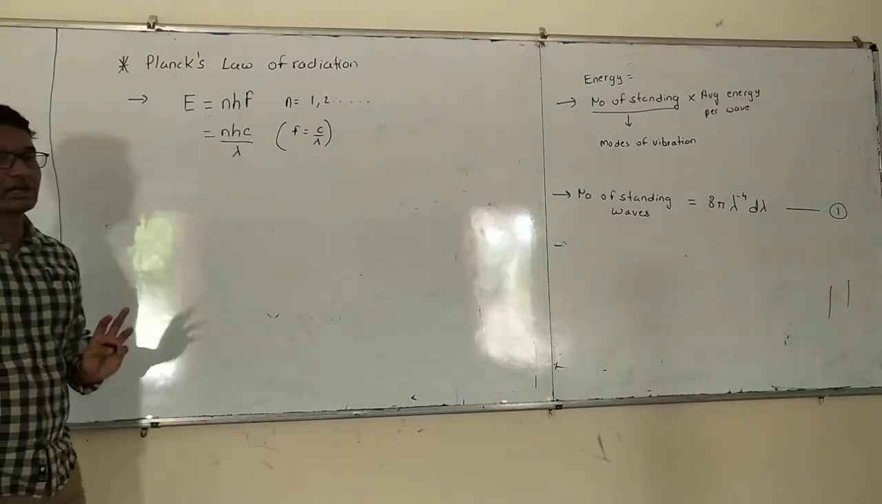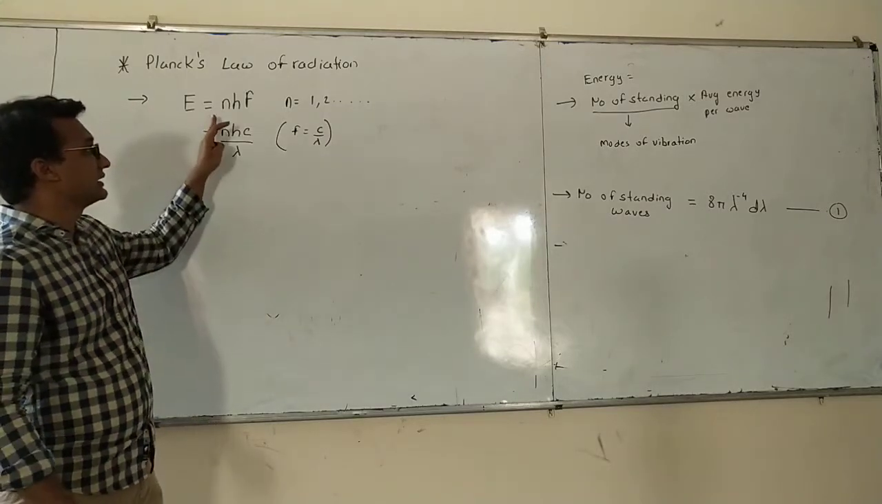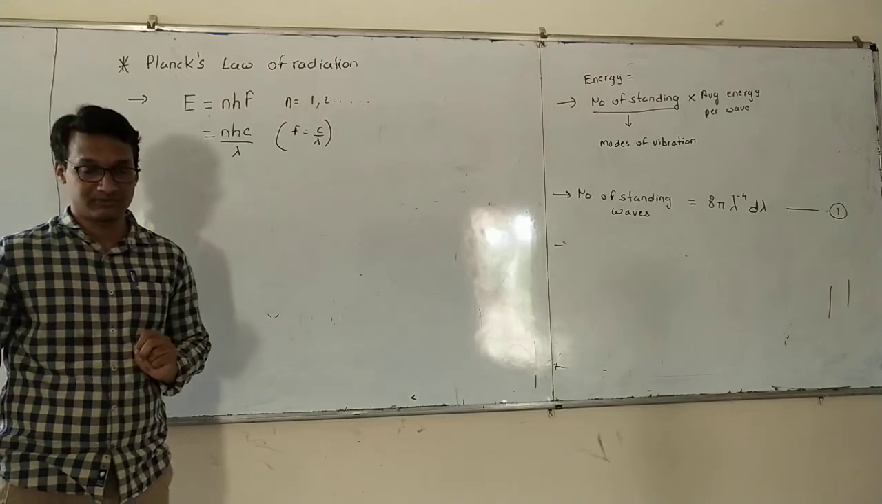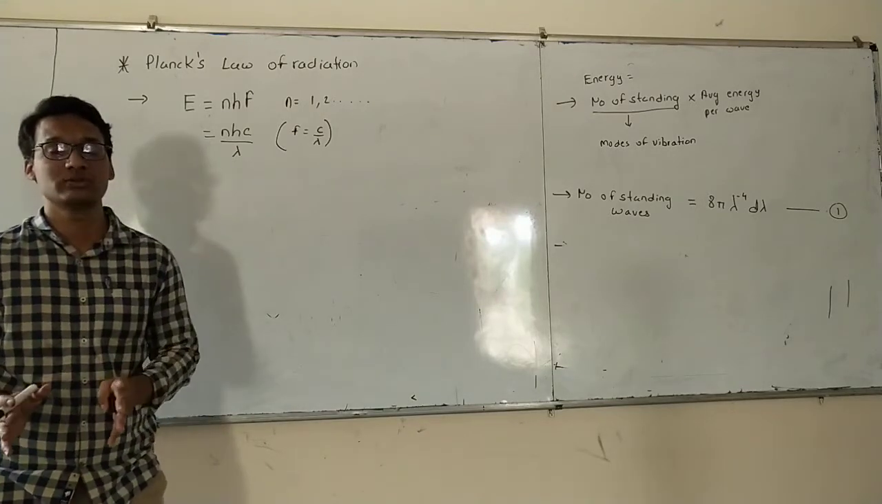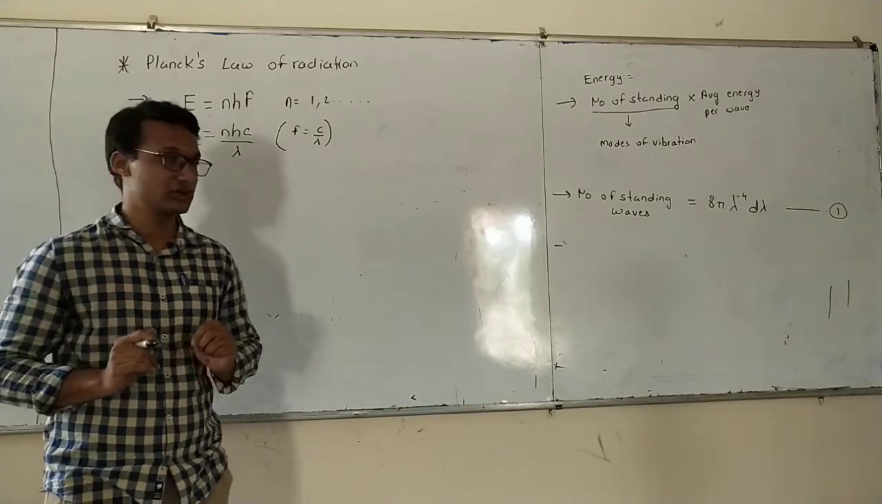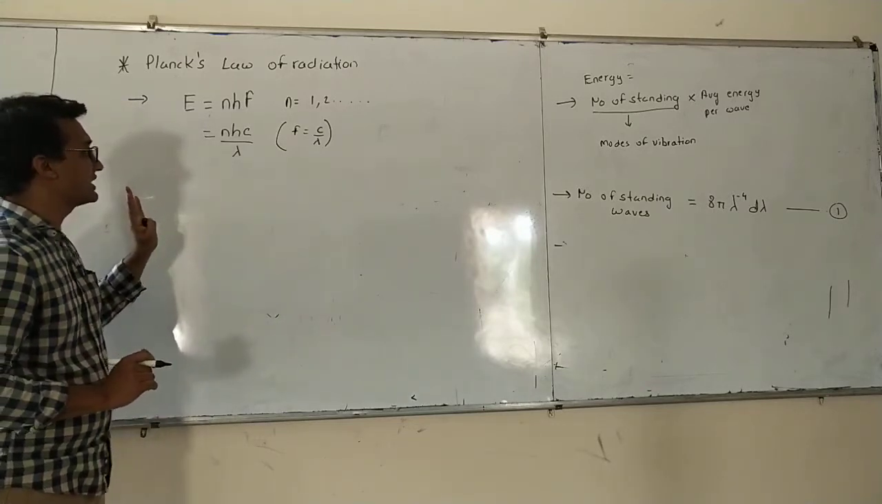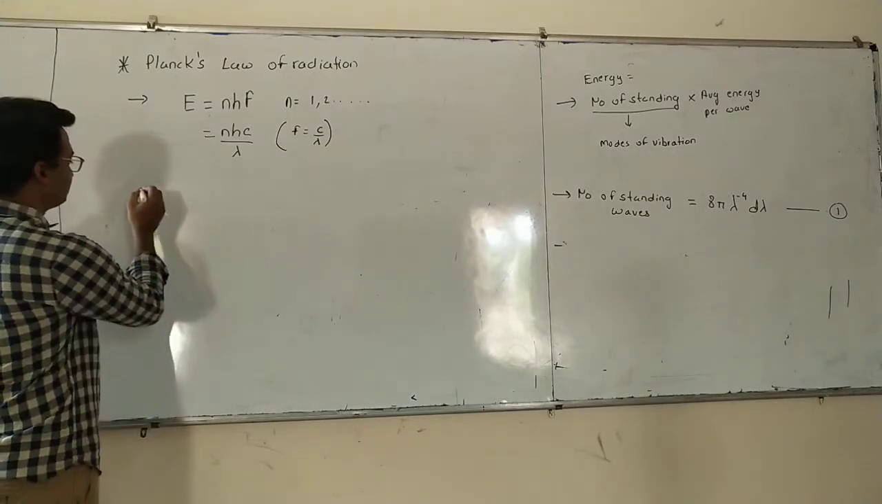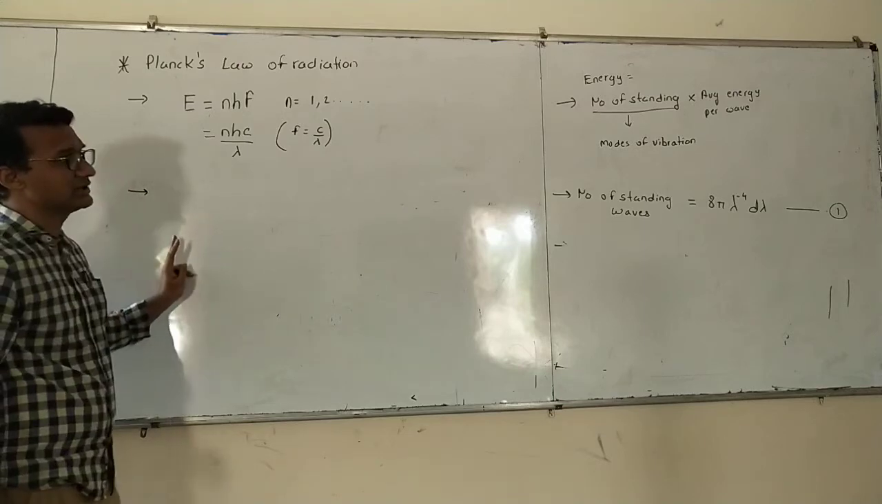So we assume that energy is discontinuous and this is the equation for the energy. In the previous cases, it was assumed that energy is continuous. Now, once we do this assumption, what we have to calculate is the same thing.